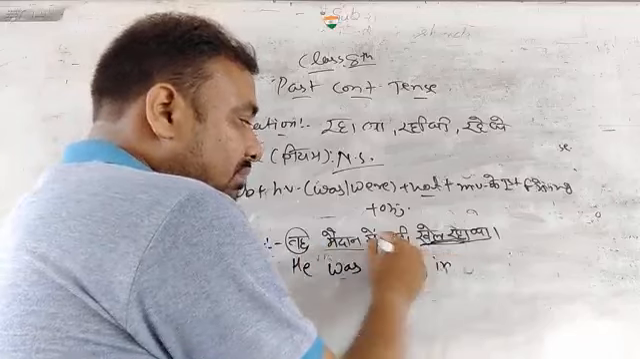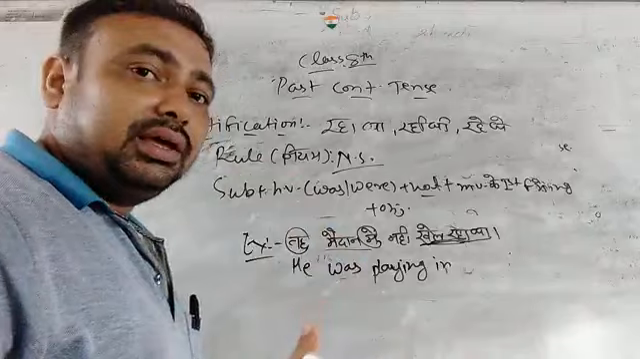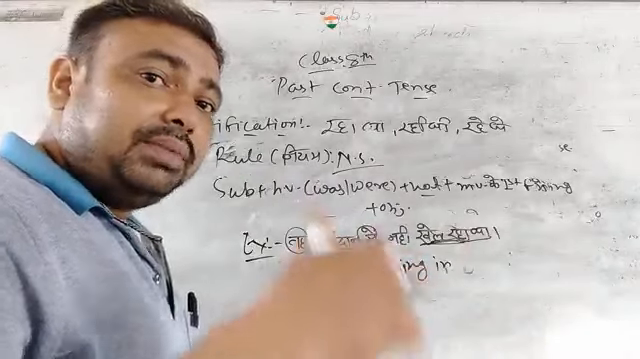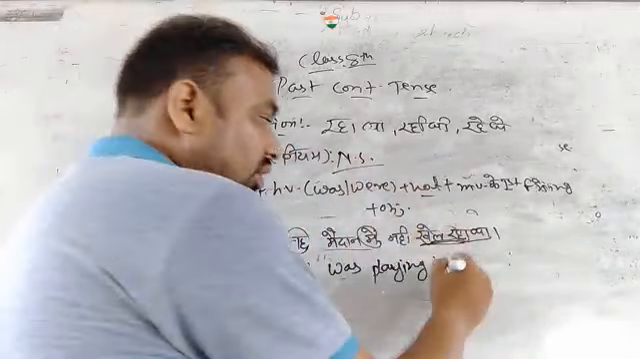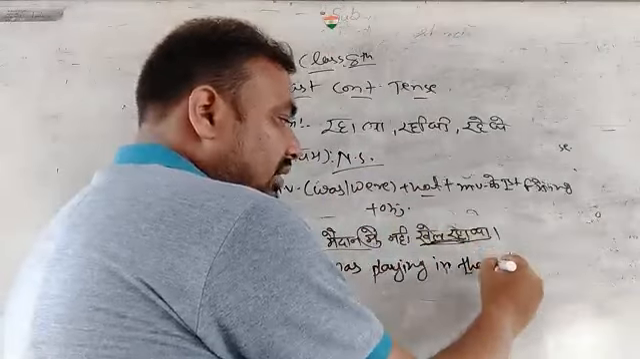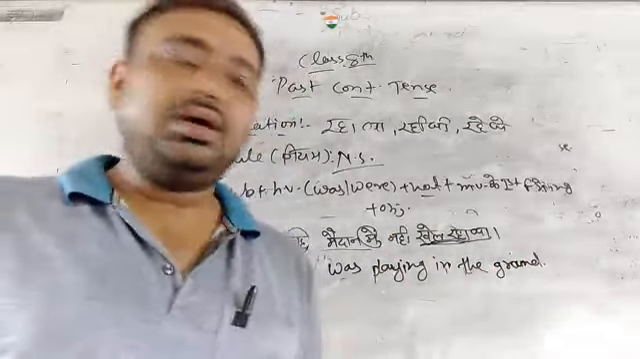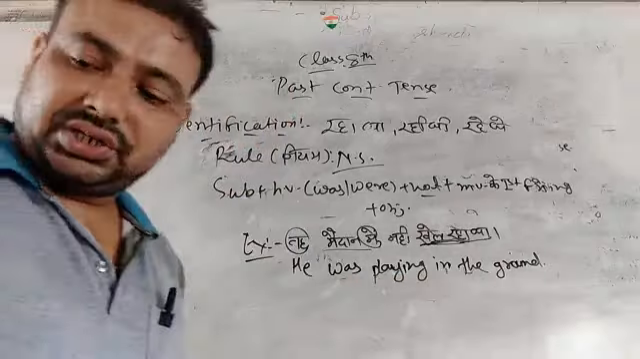तो में is a preposition. What is the English version of में? It will be the preposition in. And what is the English version of मैदान? In the ground. The English version of मैदान is ground. Okay, so your sentence is complete.